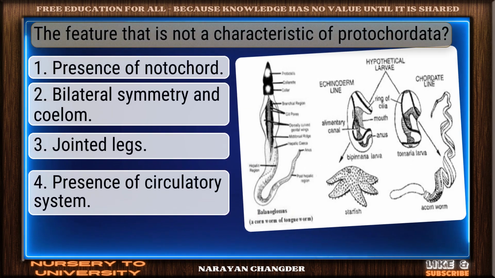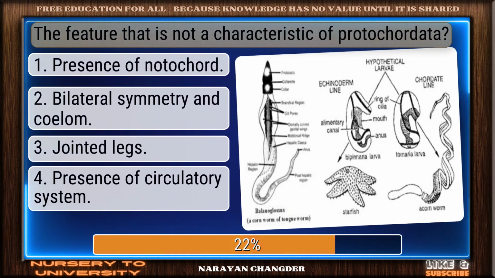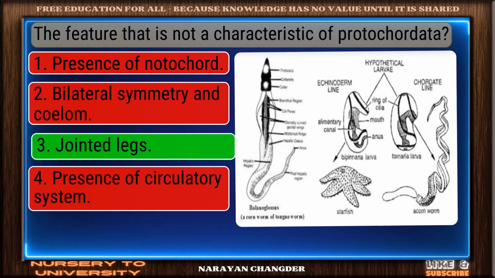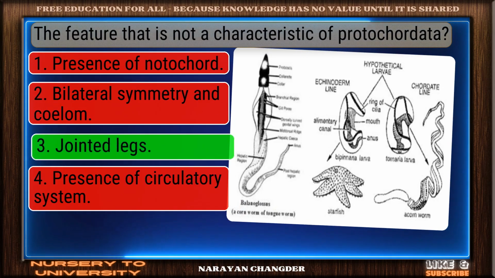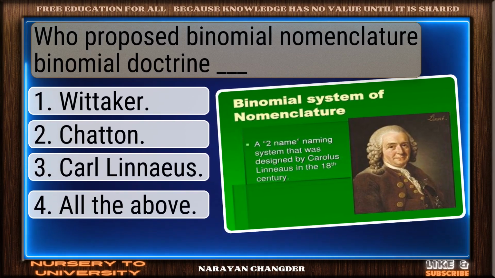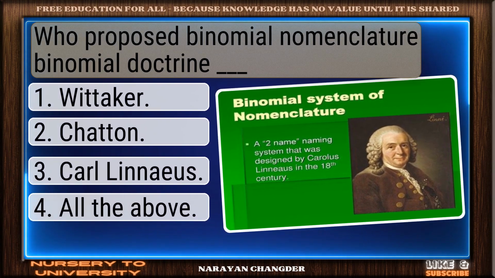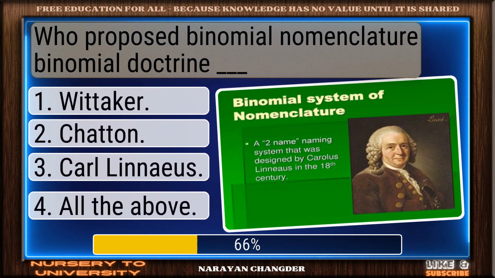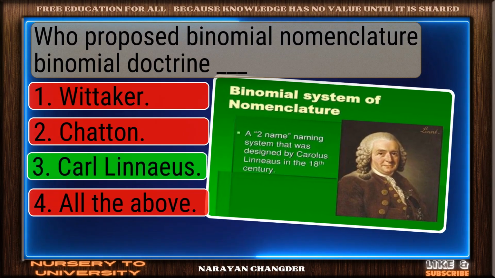Question number 135. The feature that is not a characteristic of Protochordata. Well done. Jointed legs is the right choice. Question number 136. Who proposed binomial nomenclature, dash? Good job. Your answer, Carl Linnaeus, works well here.